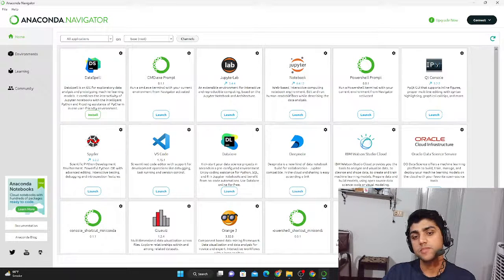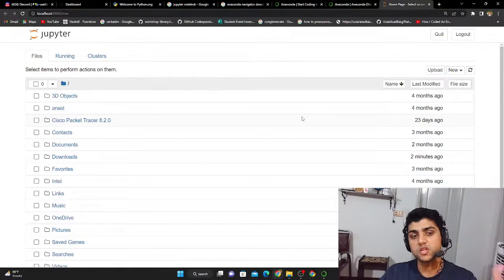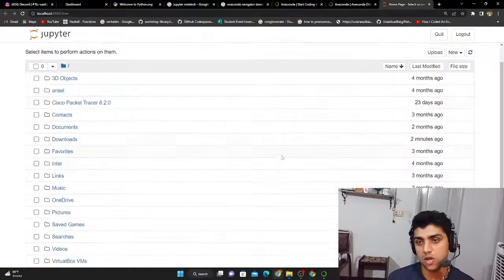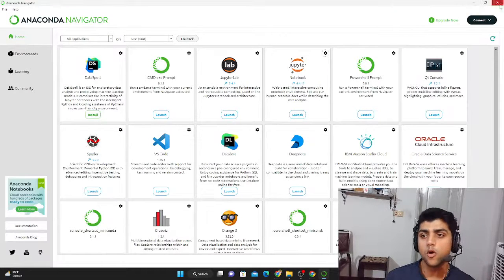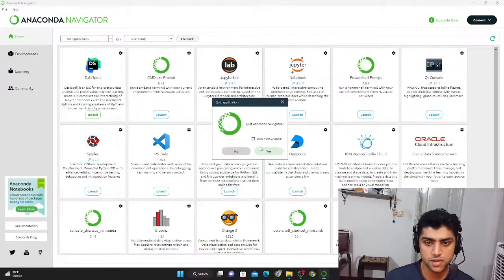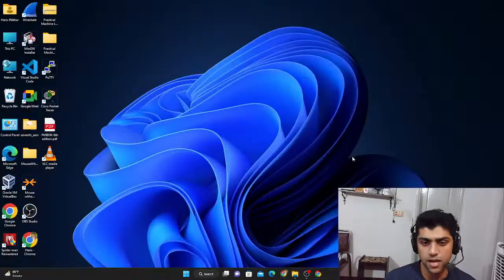So what we're going to be using is this web-based interactive computing notebook environment. So we just click on launch, and it opens up a new instance of Jupyter Notebook in my browser. So this is the home page, or how it looks. And that's one way to open up the Jupyter Notebook. So I'm just quitting this and saying yes, I want to quit this. And you could just cancel that as well.